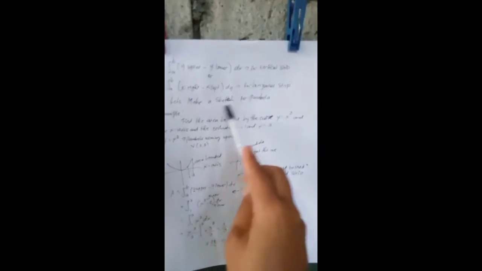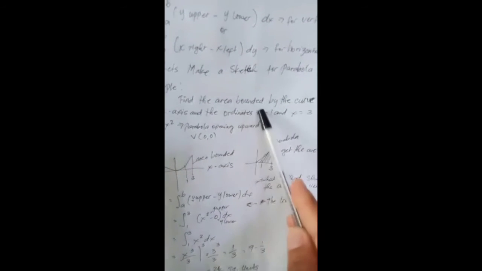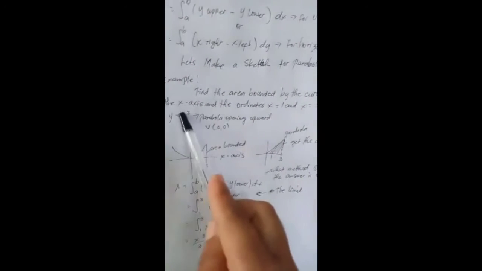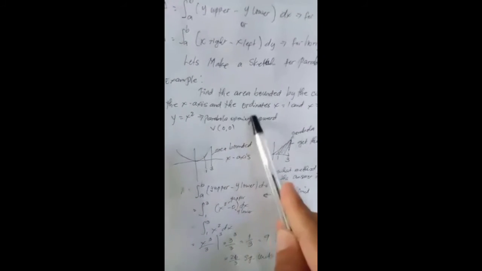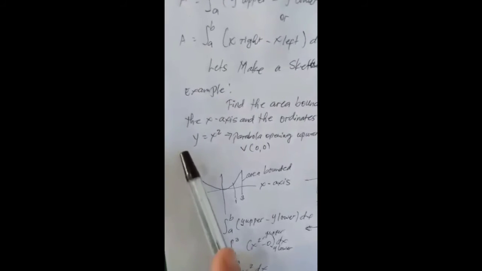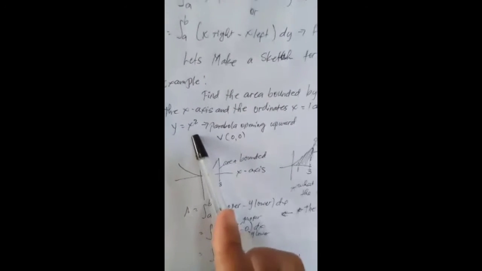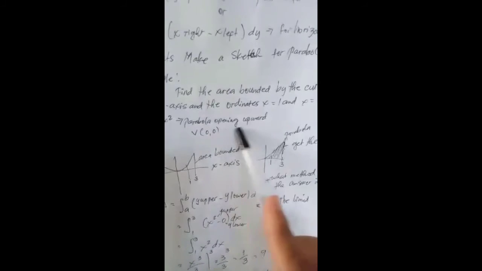Let's make a sketch for a parabola. So this is the example. Find the area bounded by the curve y equals x squared, the x-axis, and the ordinates x equal to 1 and x equal to 3. The parabola opens upward.